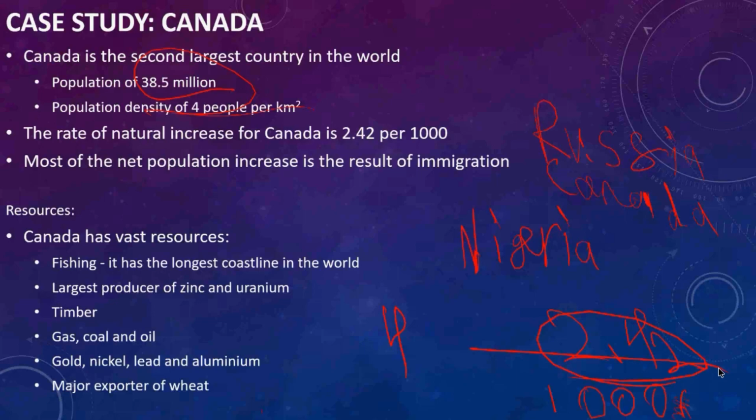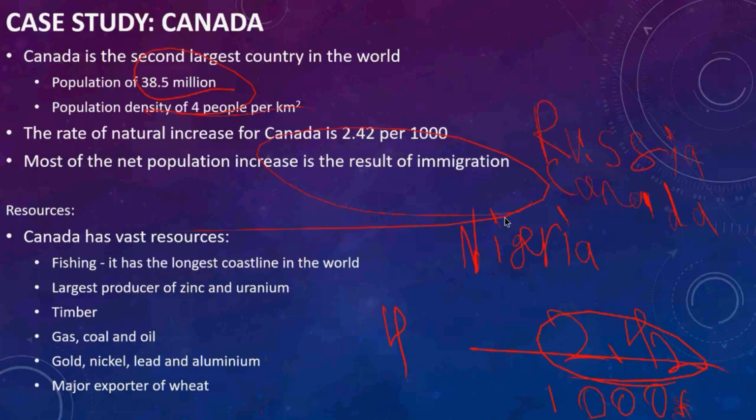And most of the net population increase in Canada is the result of immigration. There is less population in Canada. It's very large, the second largest, they say.